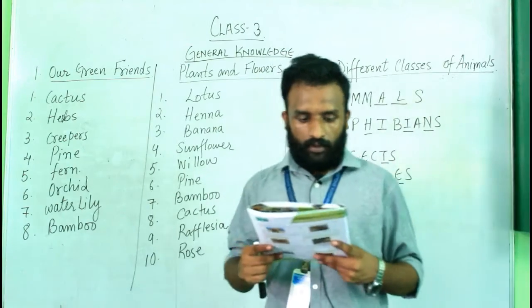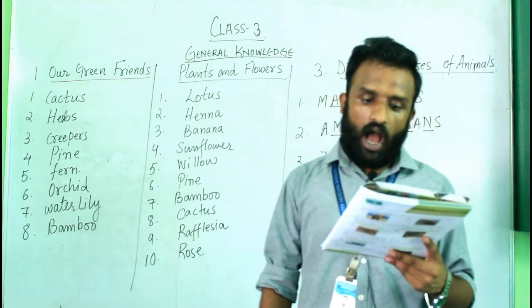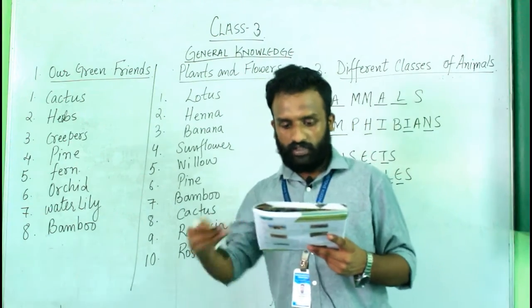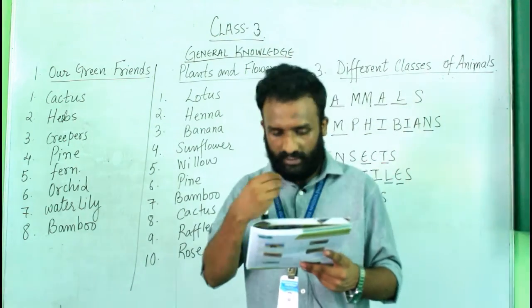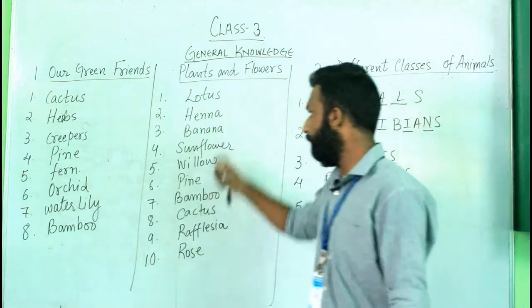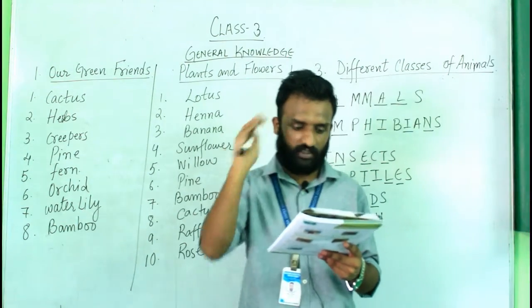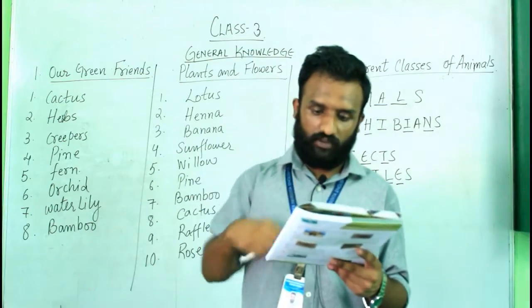People sometimes use the leaves of these plants to eat from. The options are coconut, mango and banana. That is banana. In the banana leaf we eat. You have seen in South India they use the banana leaf for eating.